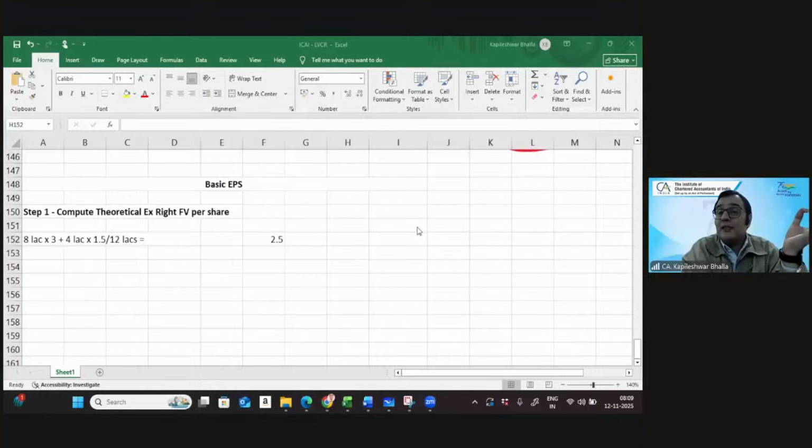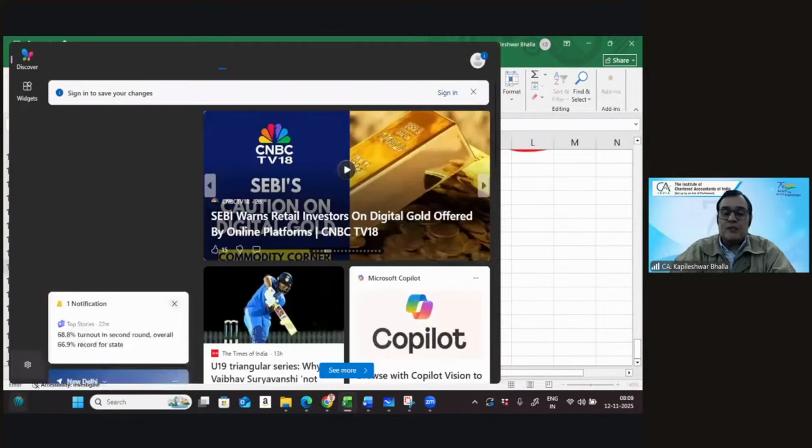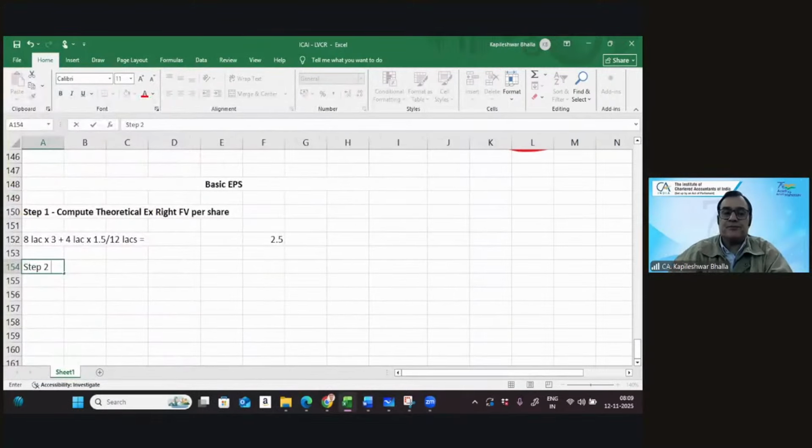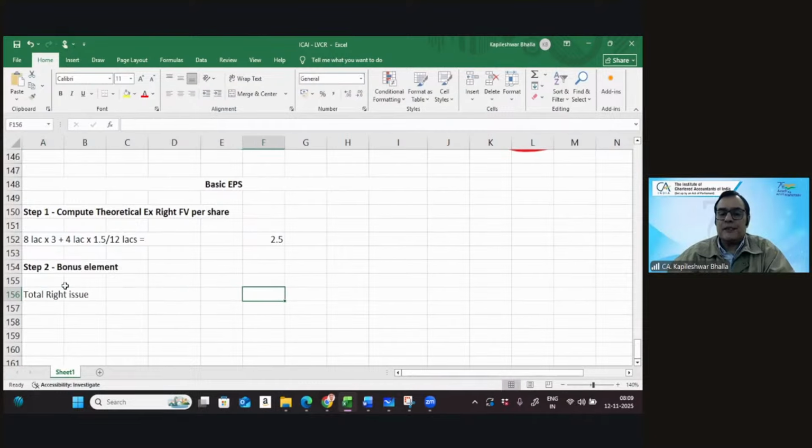Now I'm going to do my new calculations in step number 2. Watch this. In step number 2, I will identify the bonus element. Now watch this calculation. If this clicks, it clicks in a second. So what is the total rights issue? The total rights issue is to the extent of 4 lakh shares.